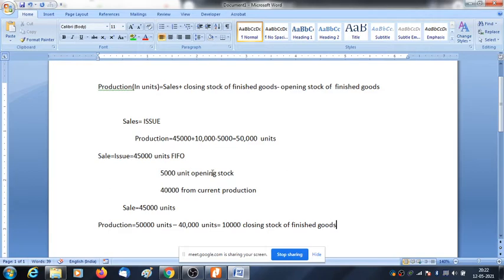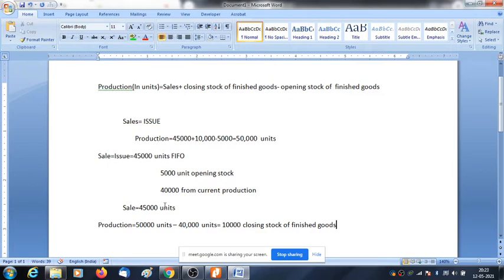So 5,000 opening stock will be issued first, then we need to issue 40,000 units from current production. Why 40,000? Because sales equal to issue is 45,000, and we have taken 5,000 from opening stock, so the remaining units will be 40,000 units.